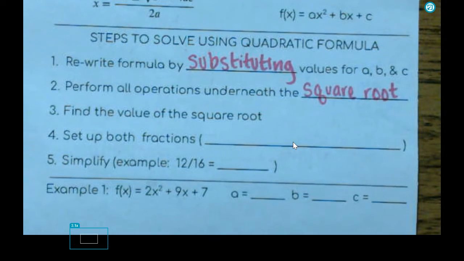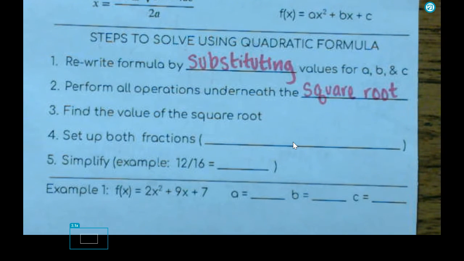Once we have found what's underneath our square root, we can then go ahead and take the square root. So once we've simplified everything underneath the square root and gotten it into square root of 25 or square root of 36 or something like that, we can go ahead and take the square root.